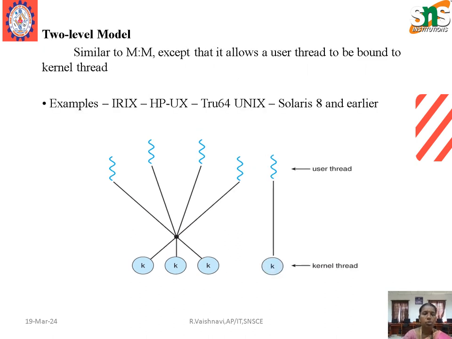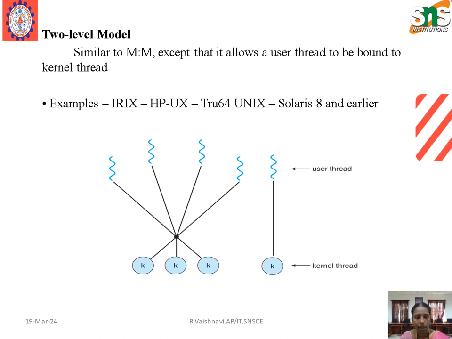Next one is the two-level model. It is similar to many-to-many, except that it allows a user thread to be bound to a kernel thread. Examples for this two-level model are IRIX, HP-UX, Tru64 Unix, and Solaris 8 and earlier.